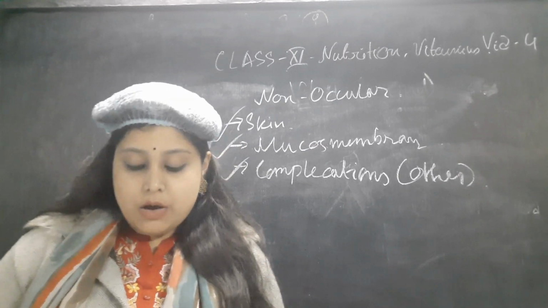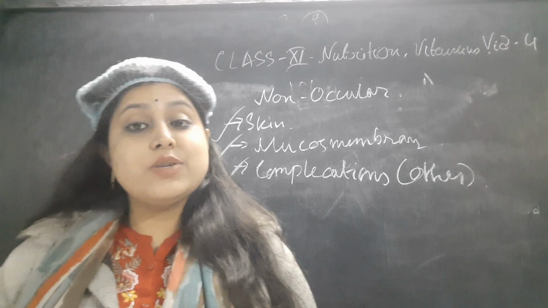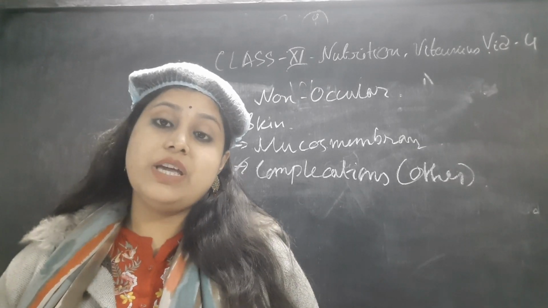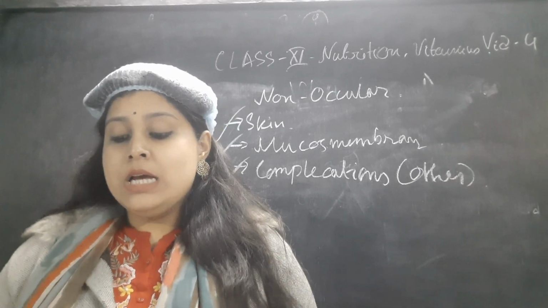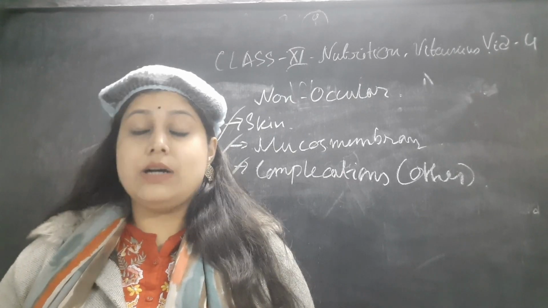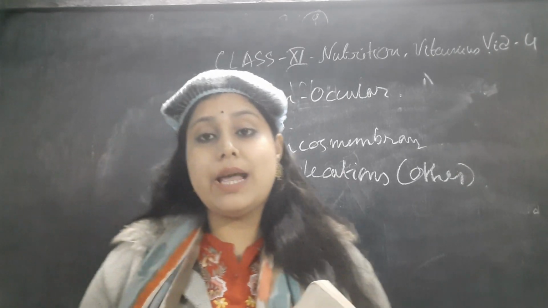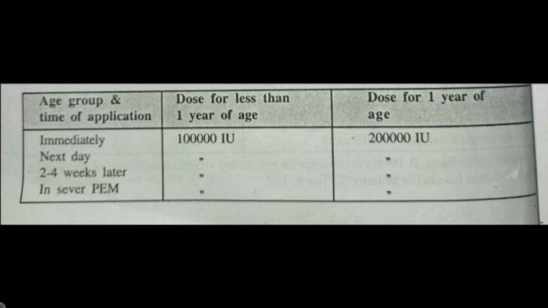Okay, so now we are going to talk about the treatment. What treatments do we have to give if there is any problem like this? So let's check with this chart. Now we are talking about the treatment of vitamin A deficiency diseases.